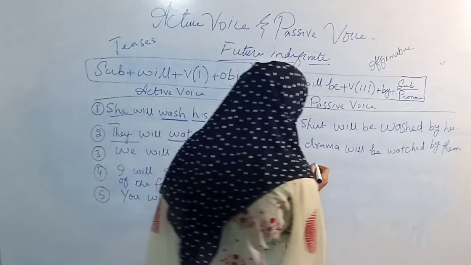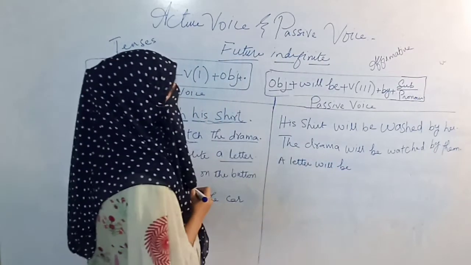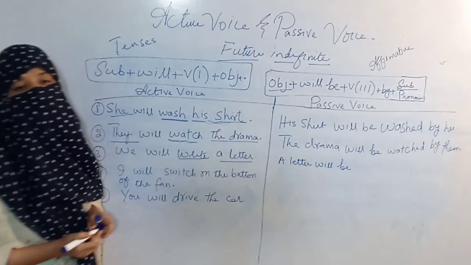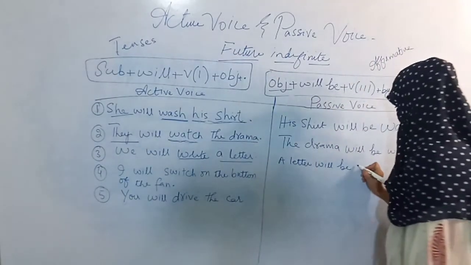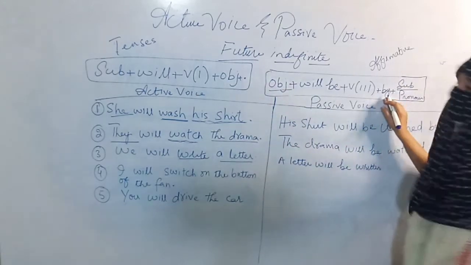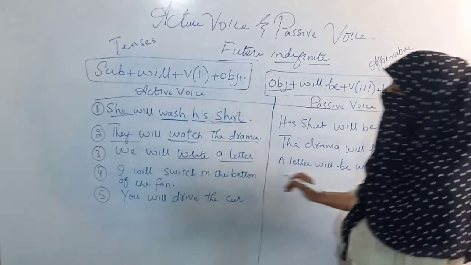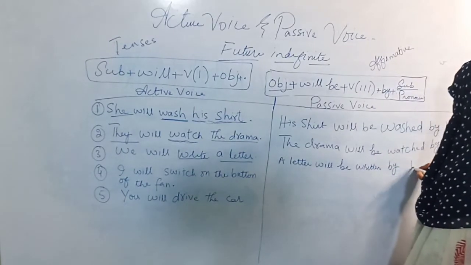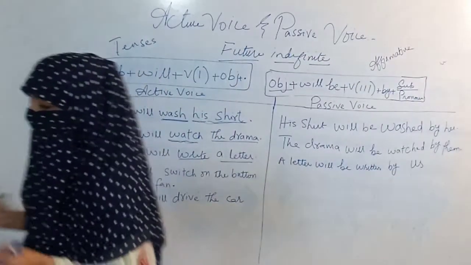Alright. Then will be according to formula. Okay, what is the verb here? Write, and the third form of write is written. Then verb third form: a letter will be written. According to formula you have to apply by. Alright, and we will be converted into us, because this is a subjective pronoun. So us will be written here in the place of we.